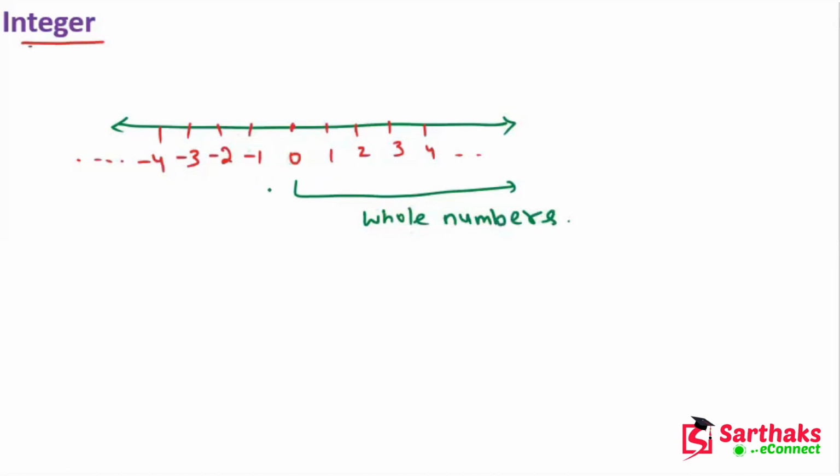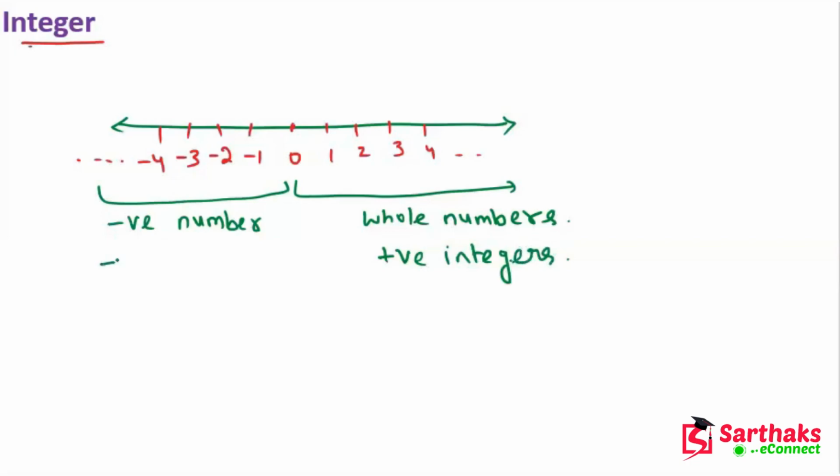And on the left-hand side, all the numbers are what? These are negative integers. We can say it is negative integers, and here is positive integers.